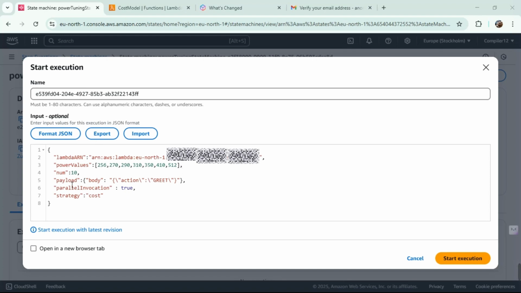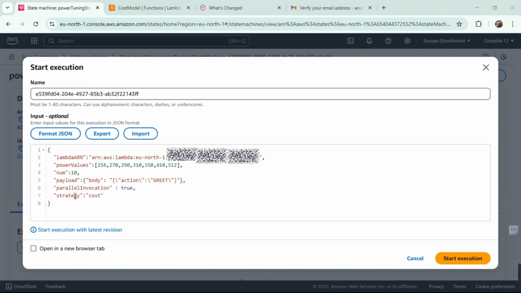You should not be crossing the max value, otherwise we are going to get an error, like power configuration errors, you know what I mean. And then in num, it's going to be 10. What I mean here is for 10 times the execution is going to happen, and then the payload is nothing but the input, we are going to be feeding the action and the greet. That's all. Just one line of code, just one line of action, that's all.